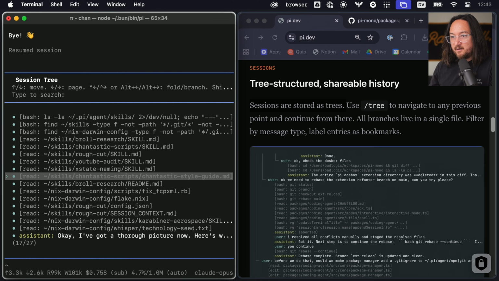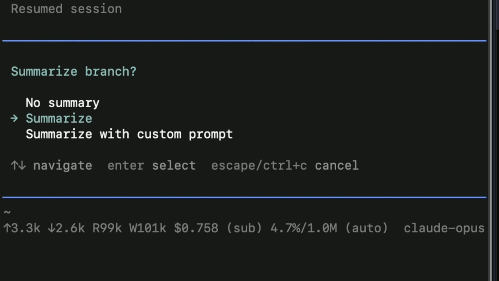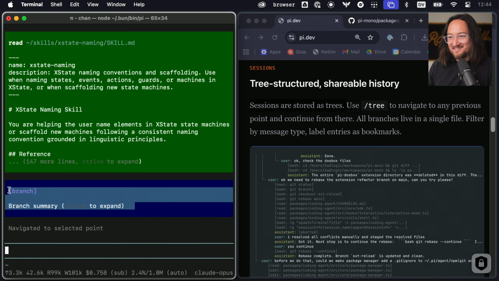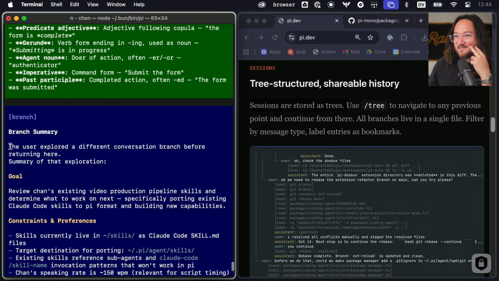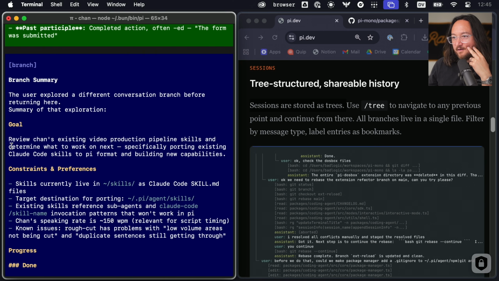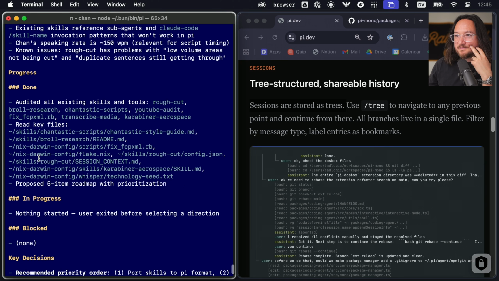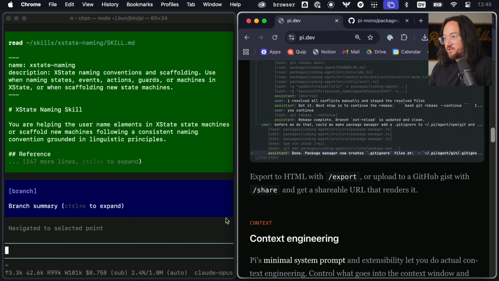So I can go to my X state reading. We can branch from there. We can summarize the branch or summarize with a custom prompt. Let's summarize it. I think it's wild that this summary is so unexpanded by default. So this is just a summary of this particular step where it was evaluating these skills.